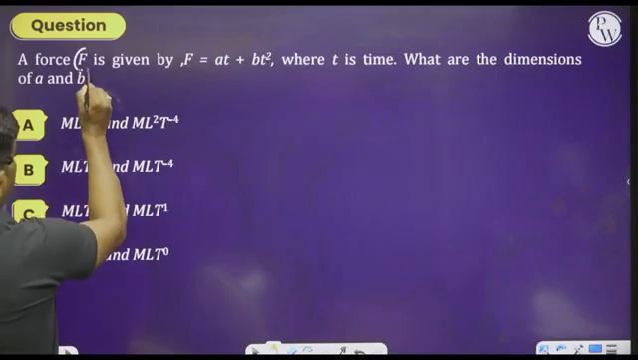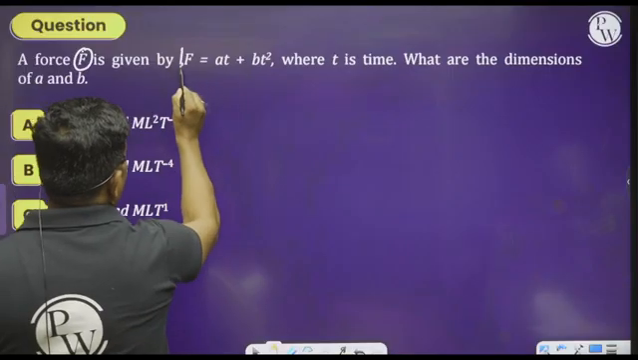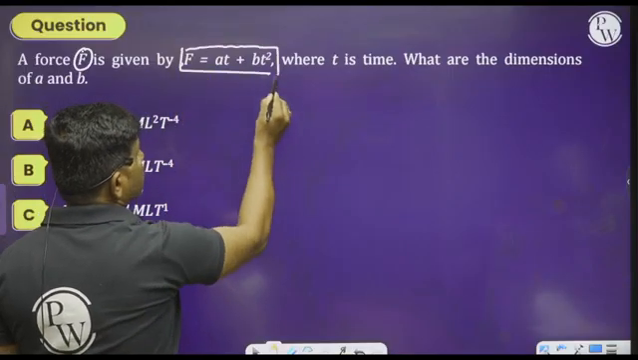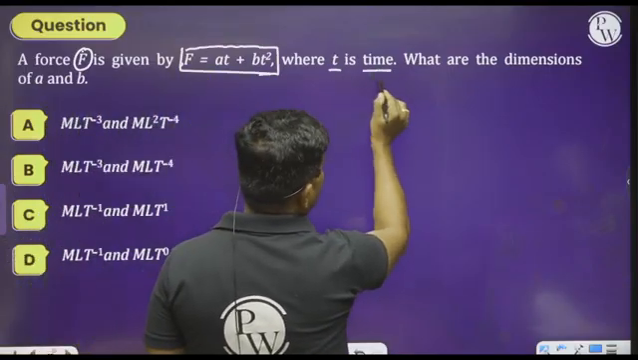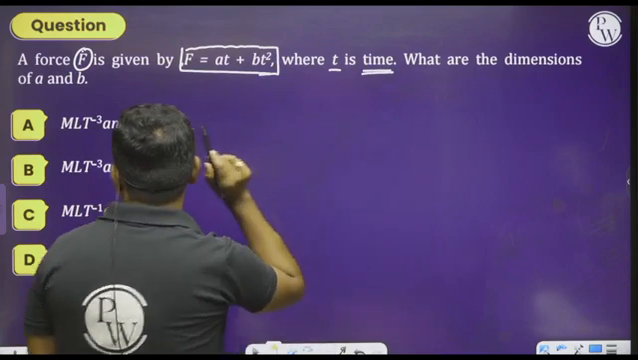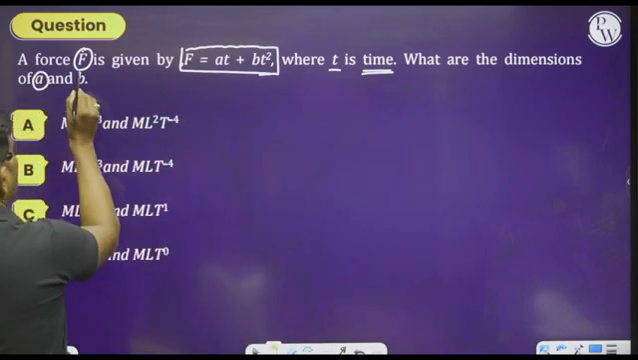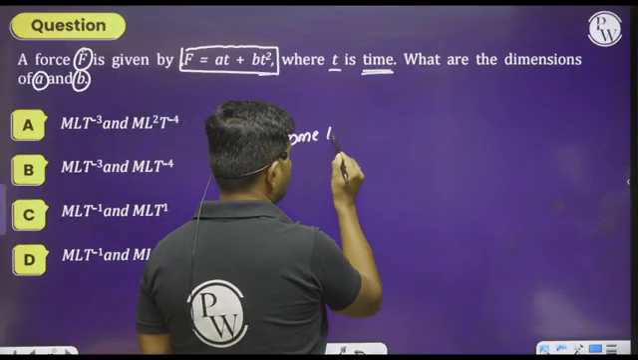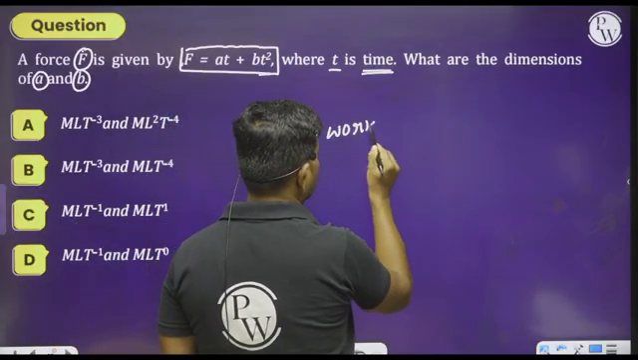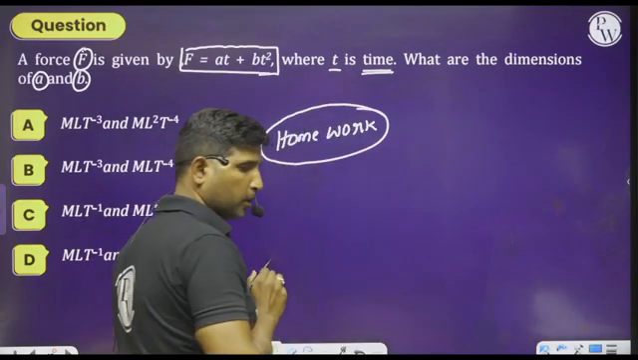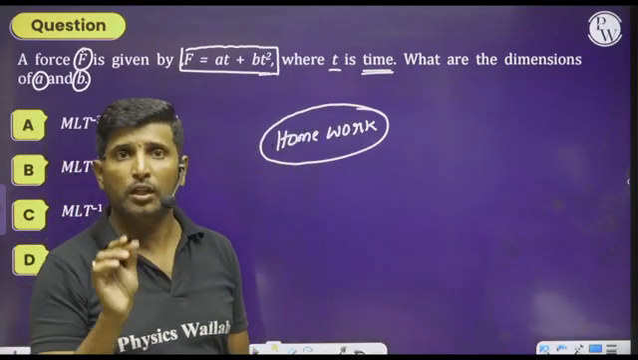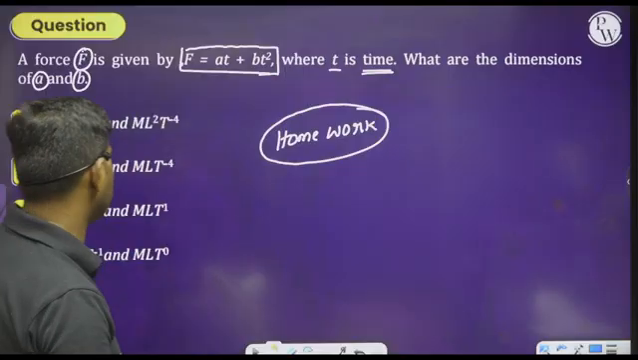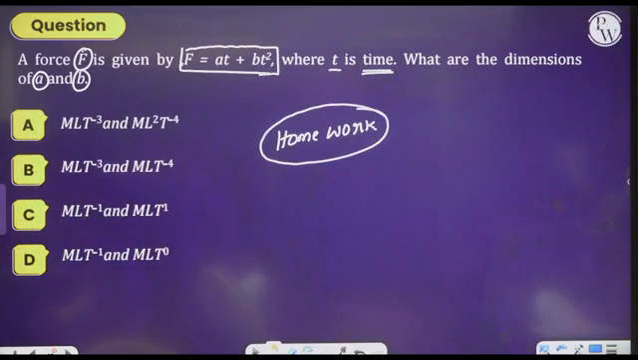A force capital F is given by F equals AT plus BT squared, where T is the time. What are the dimensions of A and B? I am giving this problem as homework. Please do this problem by using the principle of homogeneity. With that, you will get the answer.